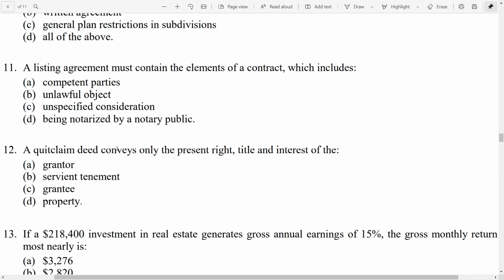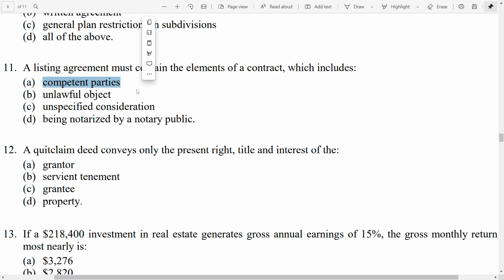11. A listing agreement must contain the elements of a contract, which includes A, competent parties, B, unlawful object, C, unspecified consideration, D, being notarized by a notary public. So a listing agreement must contain the elements of a contract. So what are the essential elements of a contract? We know they have to have the capacity to contract as well as be a competent party. There needs to be mutuality, lawful objective, as well as sufficient consideration. Knowing that, the best answer would be A, competent parties.